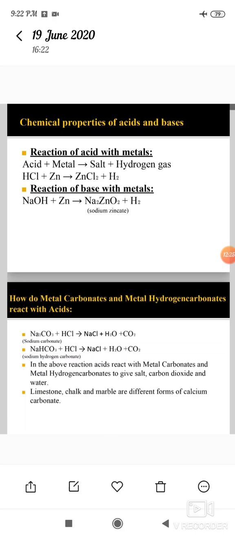Before going to metal carbonates and metal hydrogen carbonates, let us see how acids and bases react with metals through an activity. Set up the apparatus as shown in the figure.